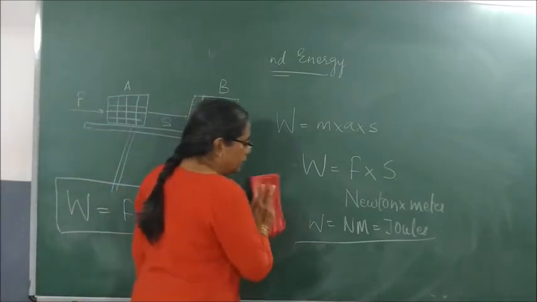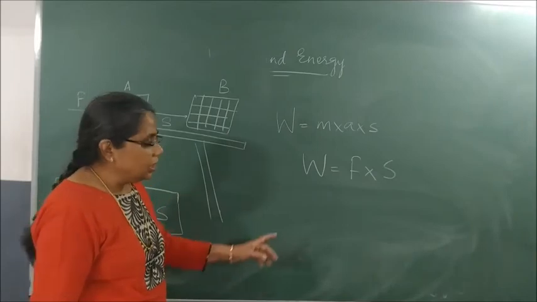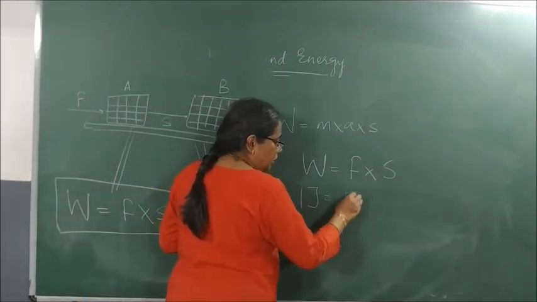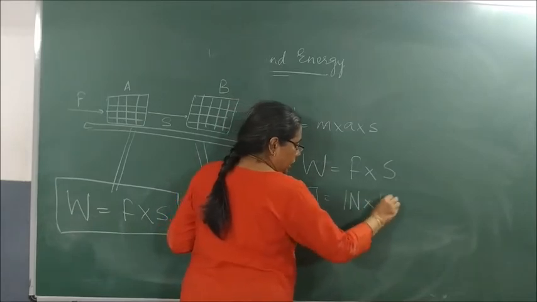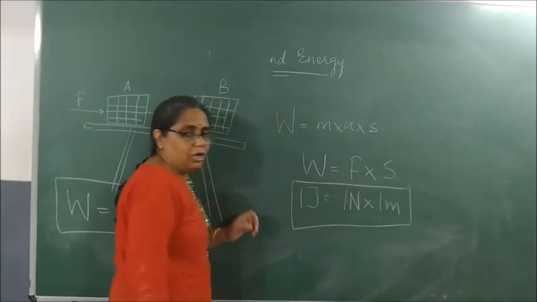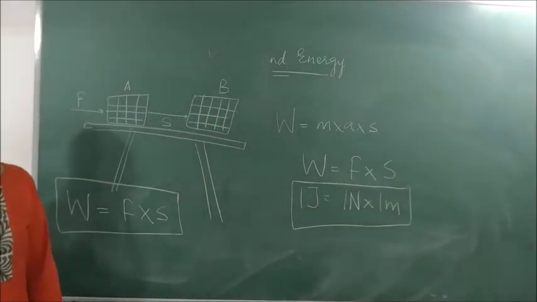So please write W is equal to Fs. Can you see? Same thing. So now we write 1 joule is equal to 1 Newton into 1 meter.